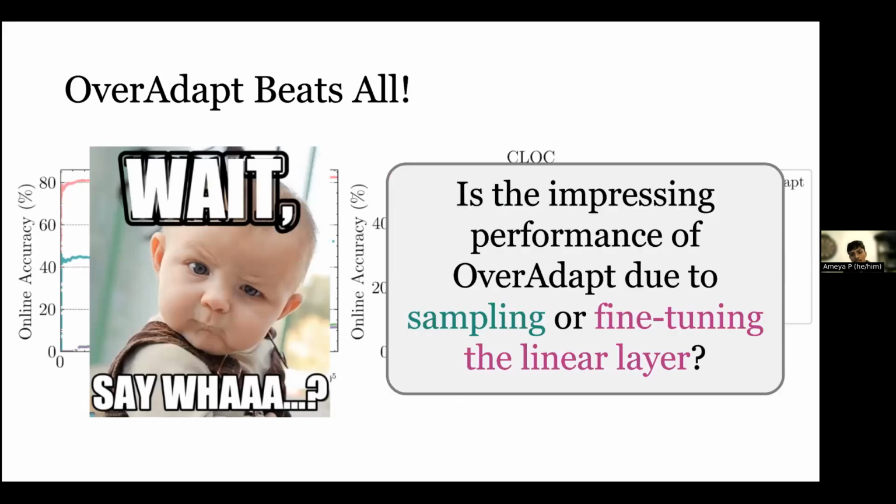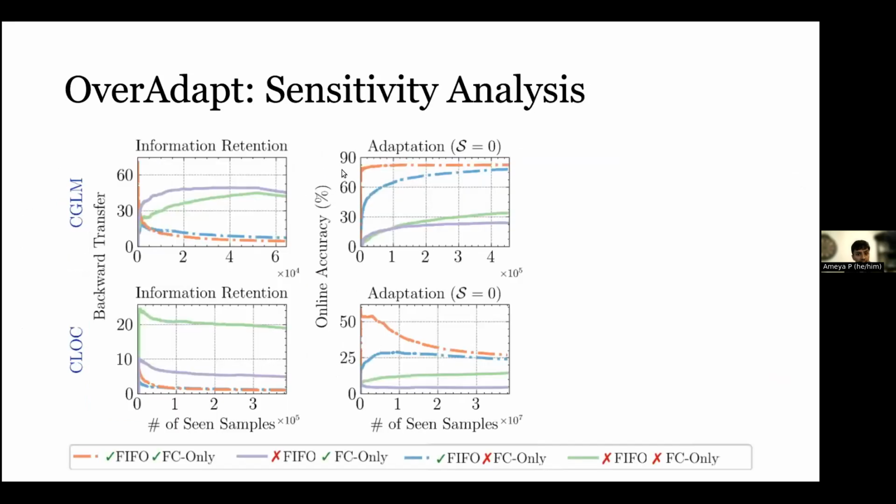We evaluate whether the performance is due to sampling or just fine-tuning the linear layer. And we find that it is due to sampling. If we remove the FIFO sampling, then the performance drops significantly, which means that the performance gain was due to overfitting on the latest batch.